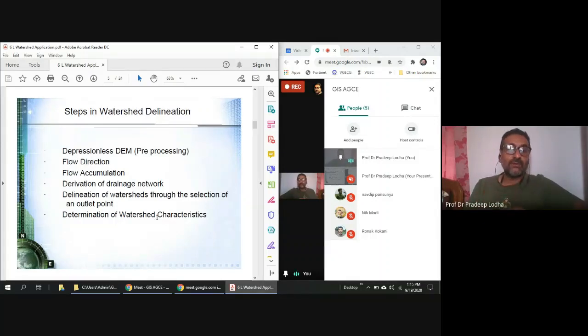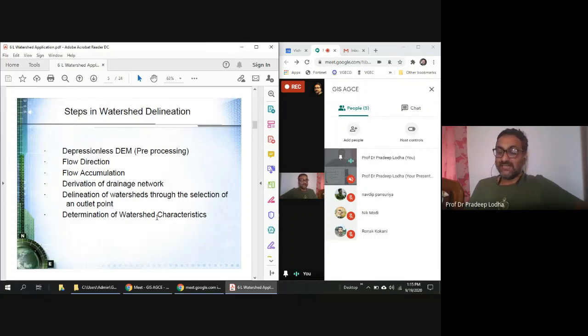These are the different points or the steps we are going to follow in automatic delineation of watershed. And last time we have seen the depressionless DEM we want to create, and then second we will see how the flow directions are done, then how the flow accumulation is carried out, then we will derive the drainage network automatically. It's very difficult on the field if you go and derive the drainage. It's like 1 month, 5 months, 6 months, 1 year job, depending upon the size of the catchment. So we are deriving the drainage network automatically from the DEM, and then we'll delineate the watershed.